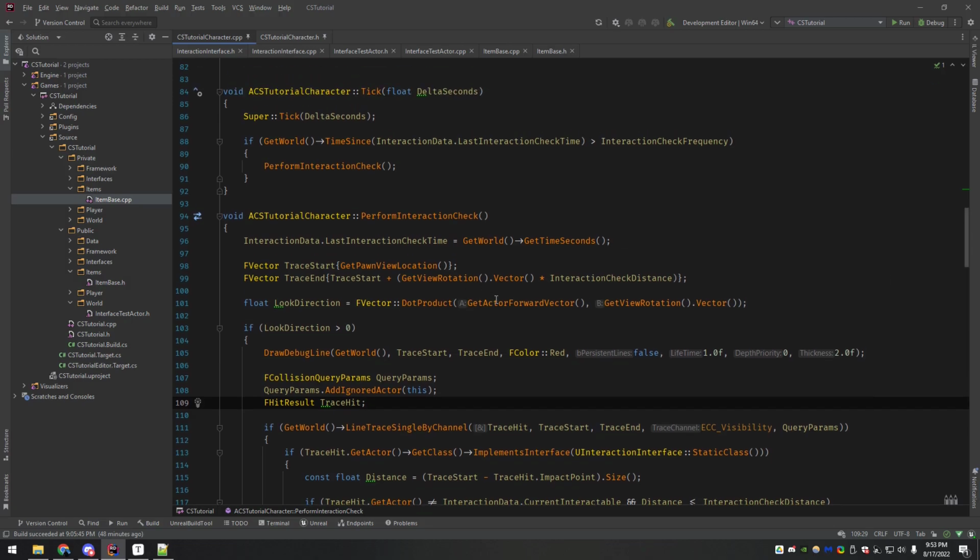So the first thing, I think it was in the beginning of the interaction interface video, I talked about using bracket initialization for variables. As you see here, I'm not making a vector and then saying this vector equals get pawn view location. I'm initializing the variable with these brackets. I talked about how it's more efficient, but I wanted to be able to show the real documentation-backed reasoning for that.